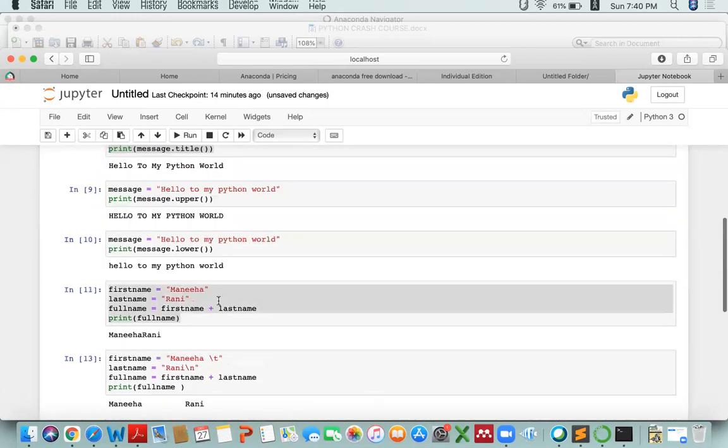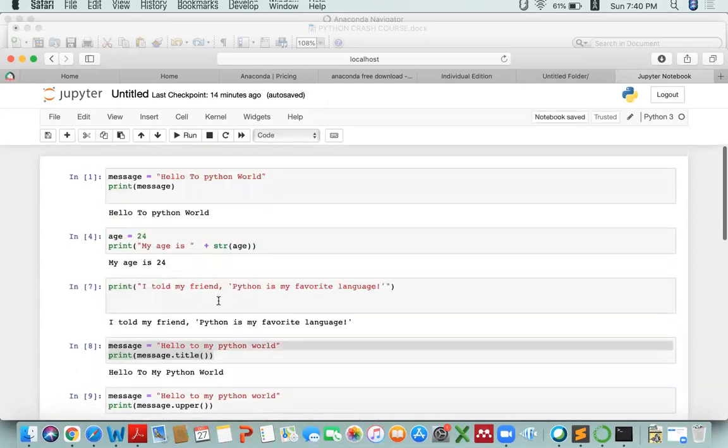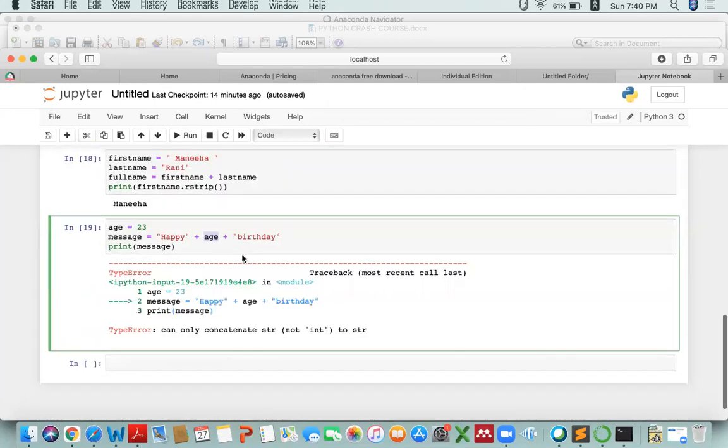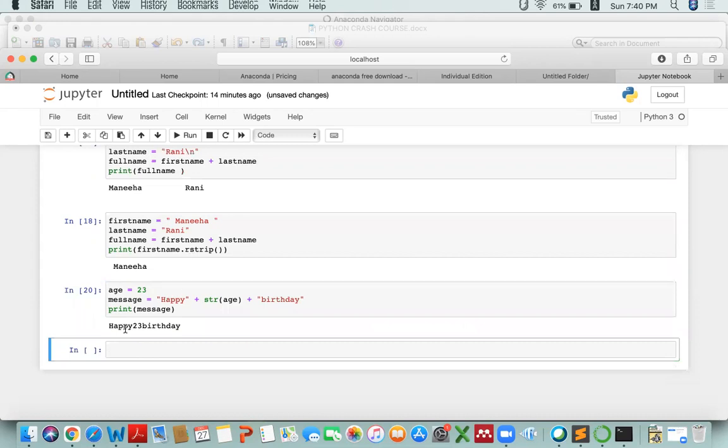And to convert this age to a string, what will we use? We have already done it before, we will use the str function. Str is accepting age. So what is this str function? Str converts integer to string, so it will convert this age of 23 to a string. And what if I run it now? It will remove the exception and it is showing me happy 23rd birthday.